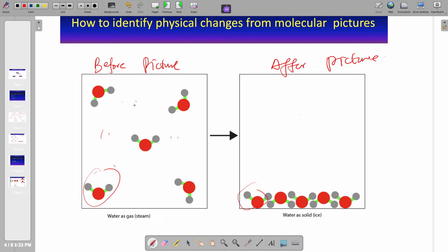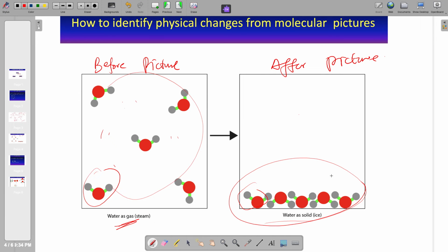So we can say this model is depicting a gas, as the picture tells us. And we can also say this model is depicting a solid, as the distance between the water molecules reduces. But again, this model here is an over exaggeration, because water molecules, when they freeze, form hexagonal structures. So just keep that in mind. This is just to emphasize the difference between a physical and a chemical change. We'll look at a chemical change later on, and we'll connect the two as we get there.